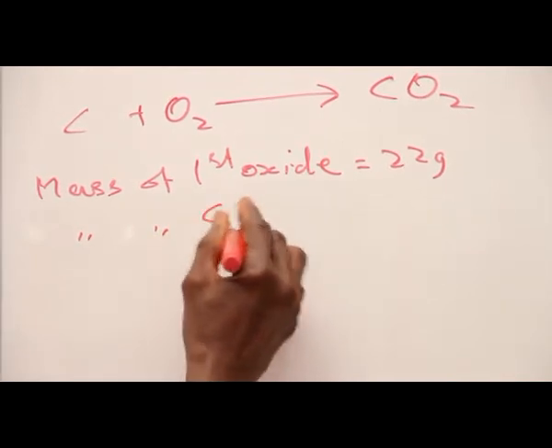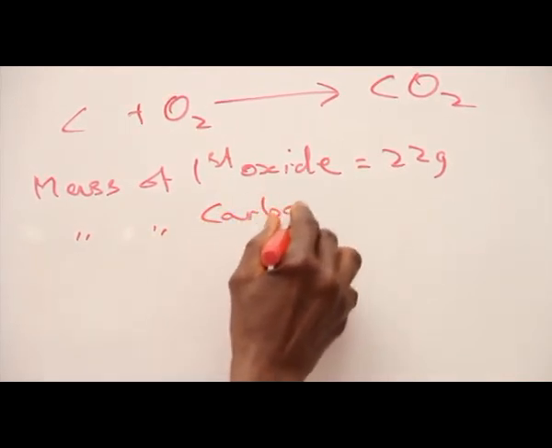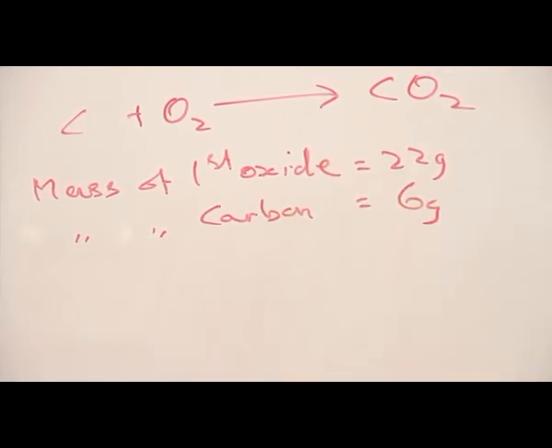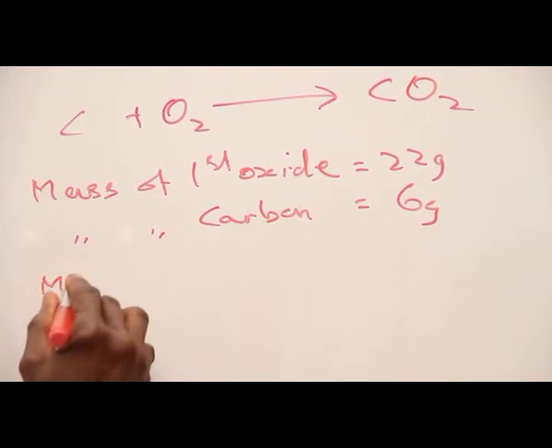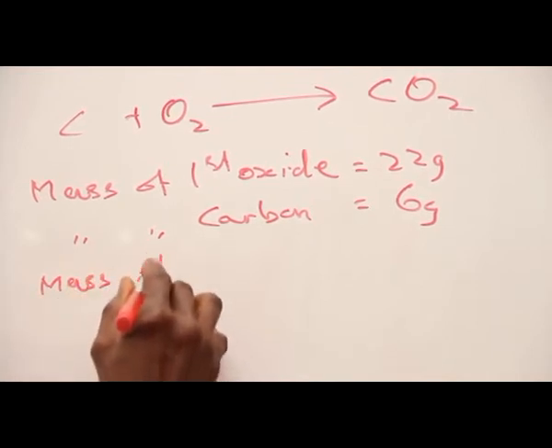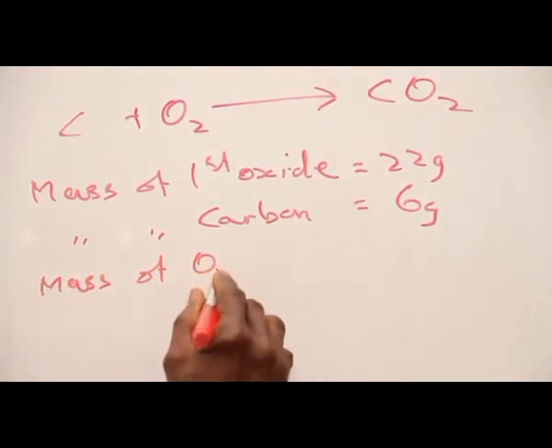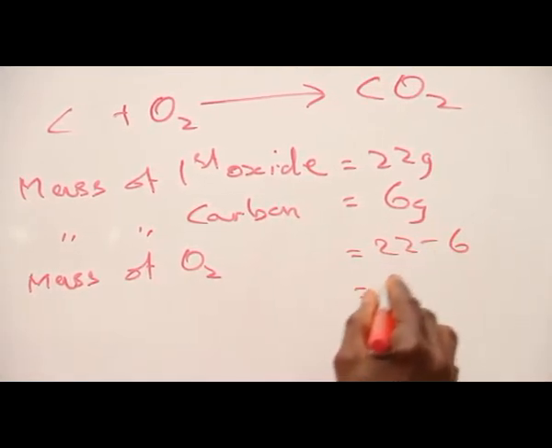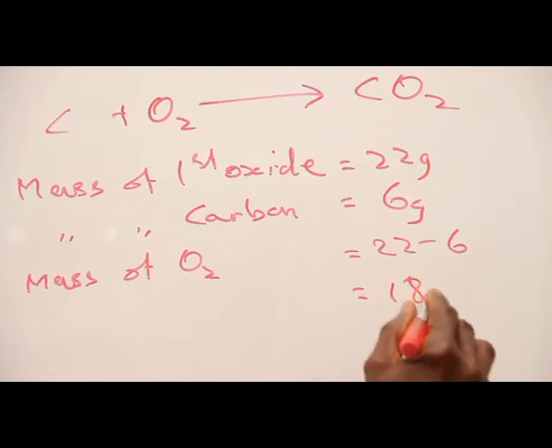Mass of carbon is 6 grams. So to obtain the mass of oxygen, we simply subtract. So mass of oxygen is 22 minus 6, giving us 18 grams.